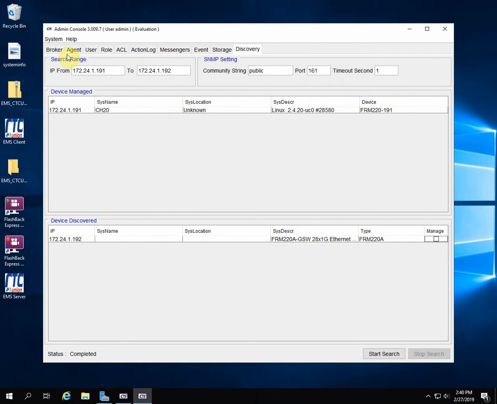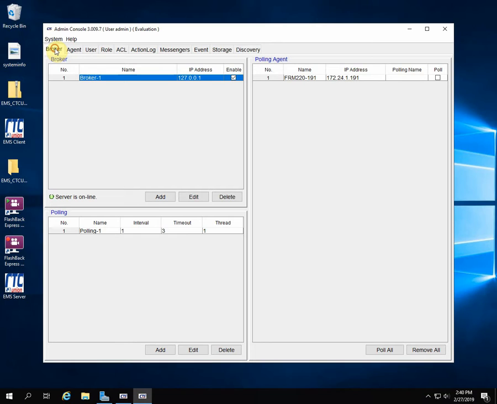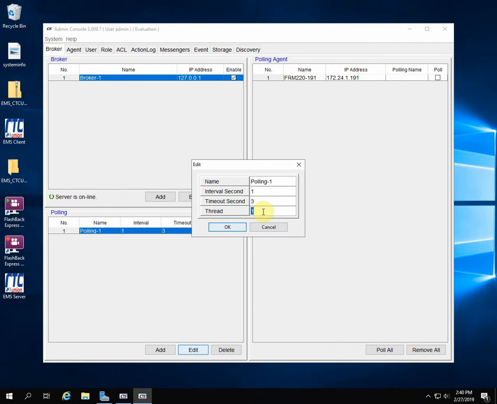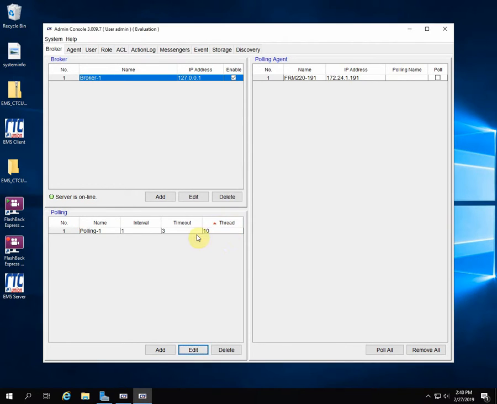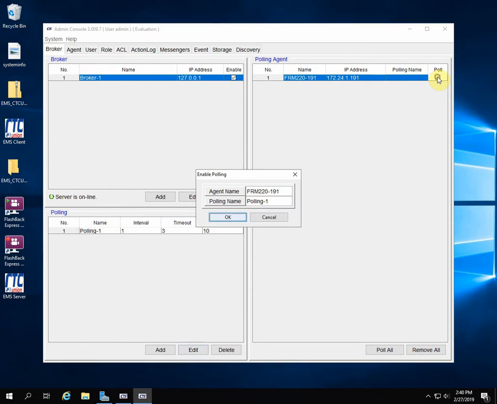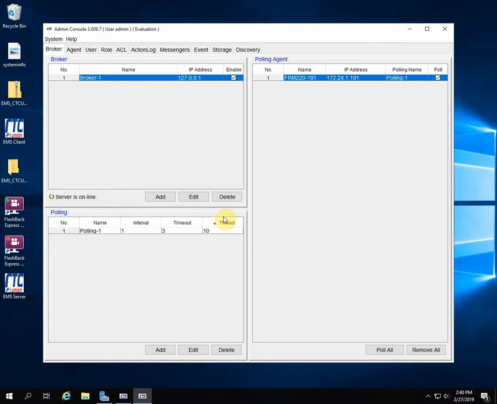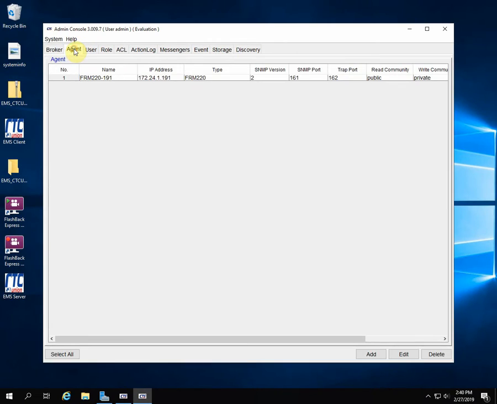Now we need to go to the broker window. I'm going to edit the broker first. Select it and then edit, and I'm going to change the threads to 10 threads. And then I'm going to go in the upper there and start polling that device.